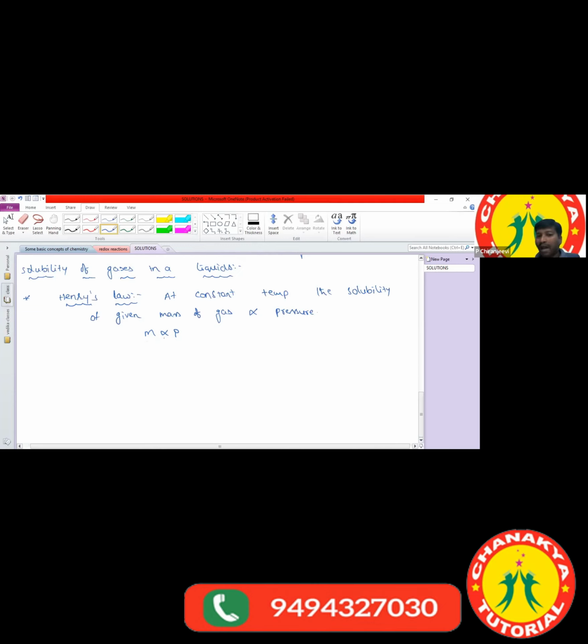To remove the proportionality, we write a constant. M is equal to KH into P. In this, KH is Henry's constant. Now you have clarity. What is meant by KH? KH is Henry's constant.